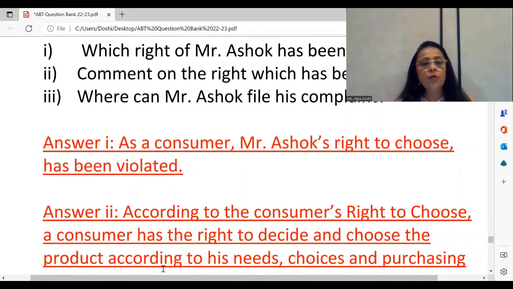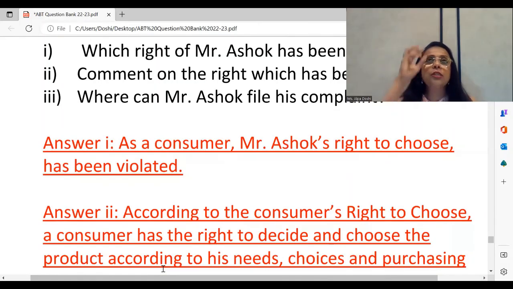You see the second one now? You are supposed to comment. So remember, in case study, it is not just something which you can pick up from the paragraph or a word. You may even be asked a theory question, like you have to write an answer in one sentence on consumer's right to choose.